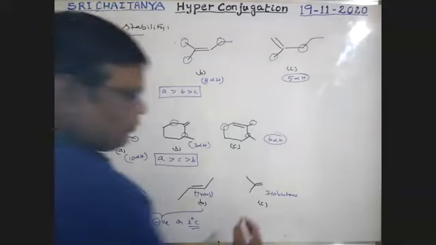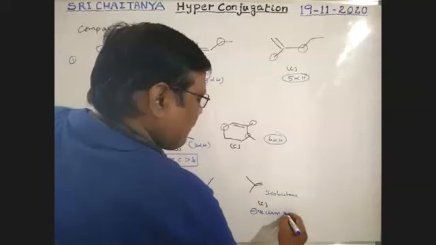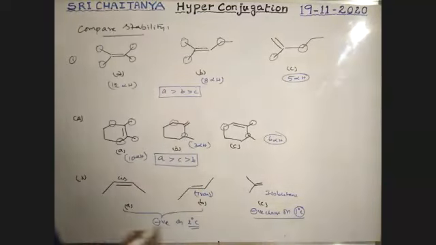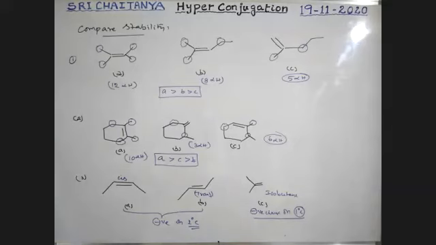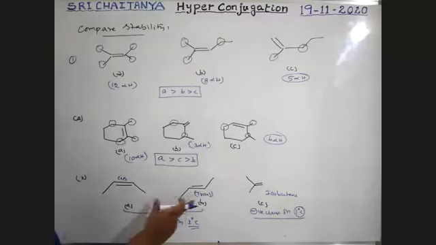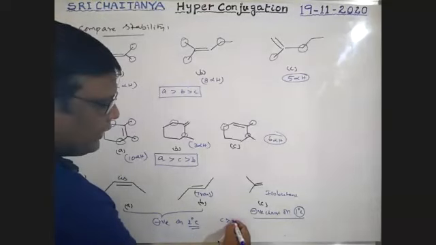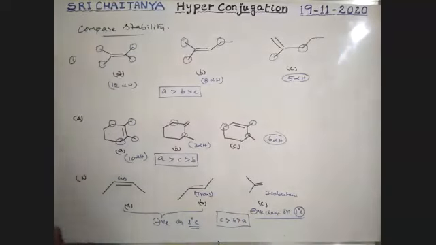But here, the negative charge is on a primary carbon. So a primary carbon ion is more stable than secondary carbon ions. Therefore, it is more stable than these two. Between these two, trans is more stable than cis. Therefore, C greater than B greater than A is the answer.